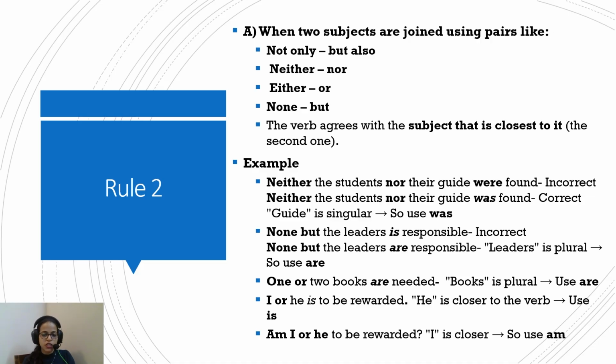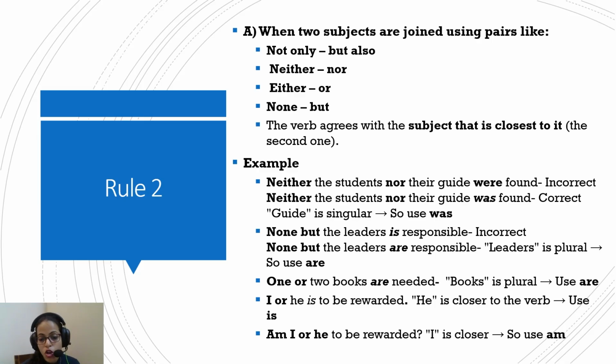So neither nor. Here again, neither this nor that. That means both parts of the statement have been given equal footing. So in this case, the subject that is closer will be determining the verb. Now let's look at some examples.